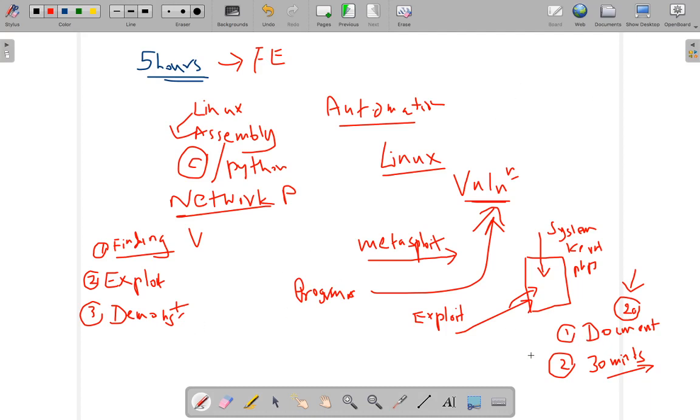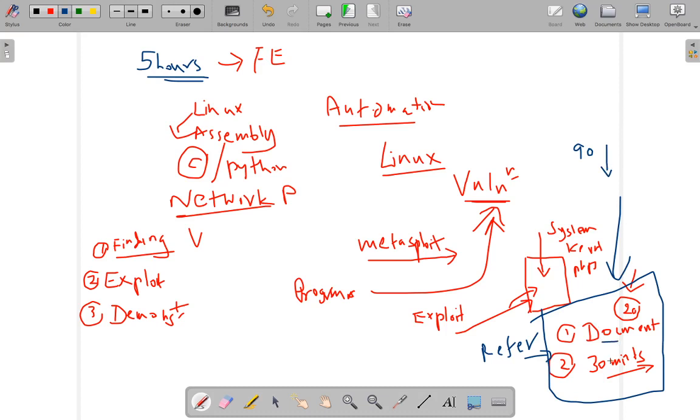But the only thing is, every time you use somebody else's code, try your best to refer to it. Otherwise that's plagiarism. So make sure to reference everything that you take from other people, whether it's a tutorial or a video that you're looking into. Once you reference everything and you do a complete activity, you can go up to 90, which is an A. But depending on how small the vulnerability is, these marks will go down. And also if you don't have proper documentation or proper explanation, these marks will go down, right?